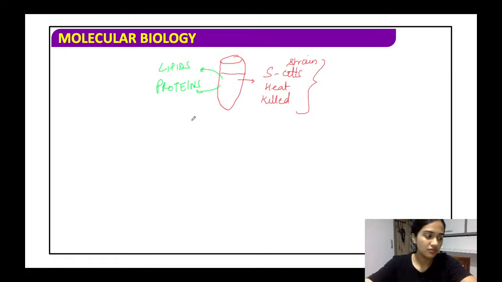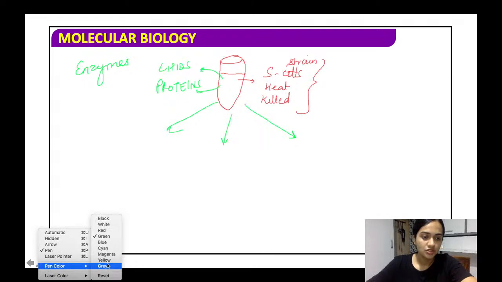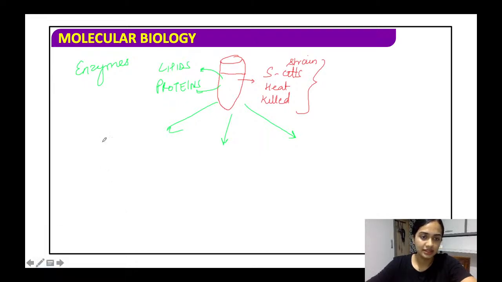Then what did we observe? Then we saw that three enzymes. So they basically worked with enzymes. So three enzymes were added to it. What were the three enzymes? Let us see. So the three enzymes that were added are proteinase, RNase, and the DNase. Alright. So these were the three enzymes that were added.